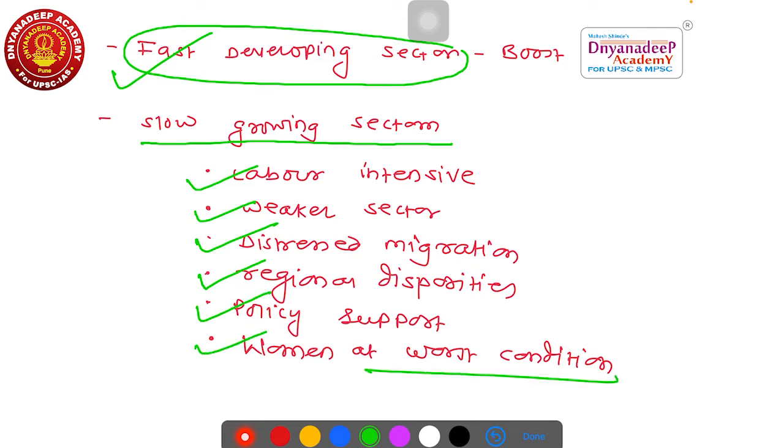That's why immediate action must be taken to bring the growth of these slow growing sectors at par, or at least equal, with the fast growing sector, so that these two sectors grow together, which will help in the development of the economy. So remember, this is K-shaped recovery, and while explaining you have to explain whose momentum should be maintained and who should be given extra space, so that these two sectors grow at equal speed. So this was the first question.